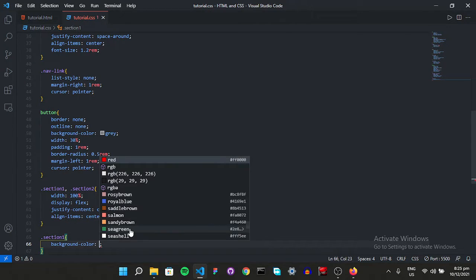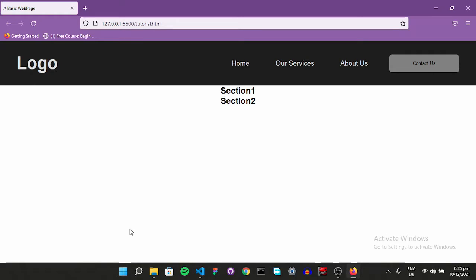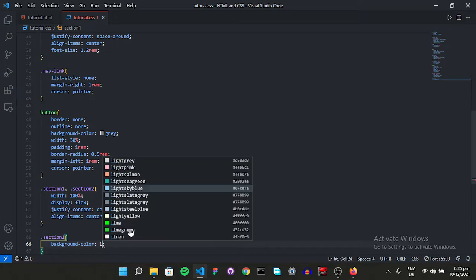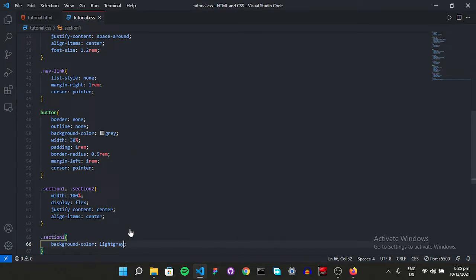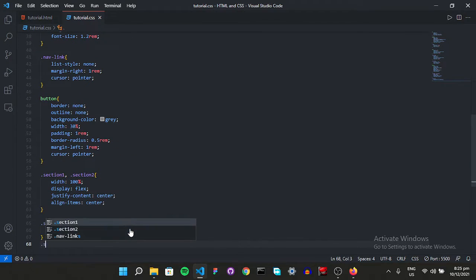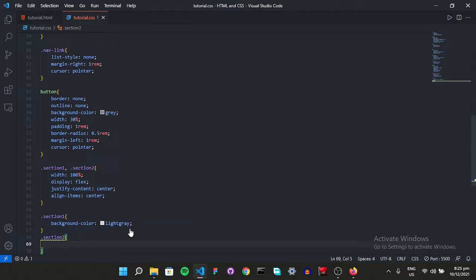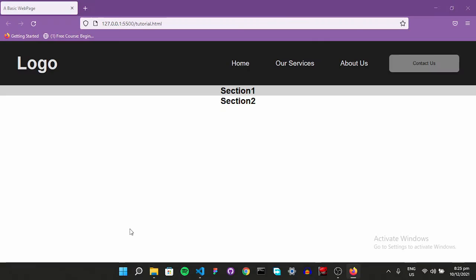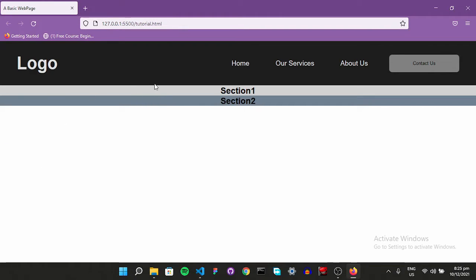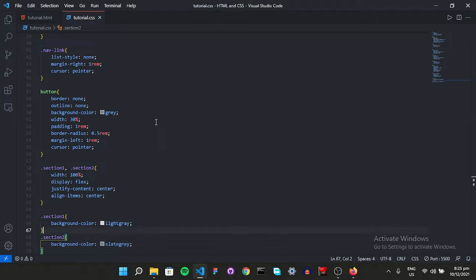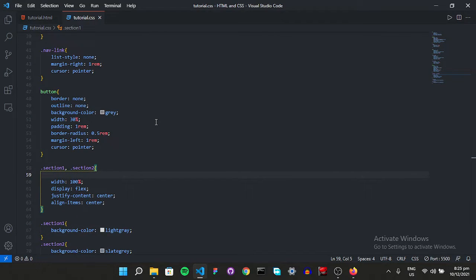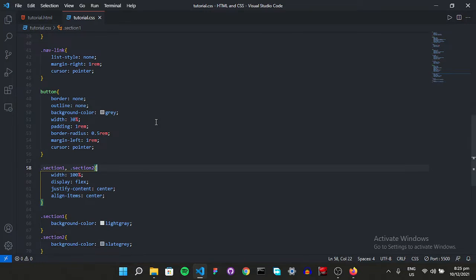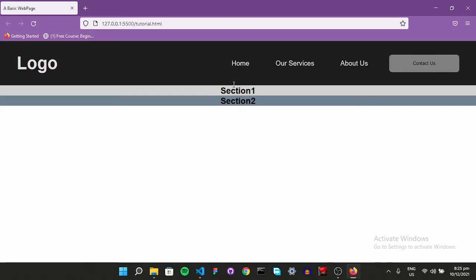The background color, let's say if we have black and gray, what color is going to suit? Let's say light gray, and for section 2, let's make it slate gray. Let's see. Well, there it is. Let's give them a height now, but the height is going to be different for both of them because we have our header.